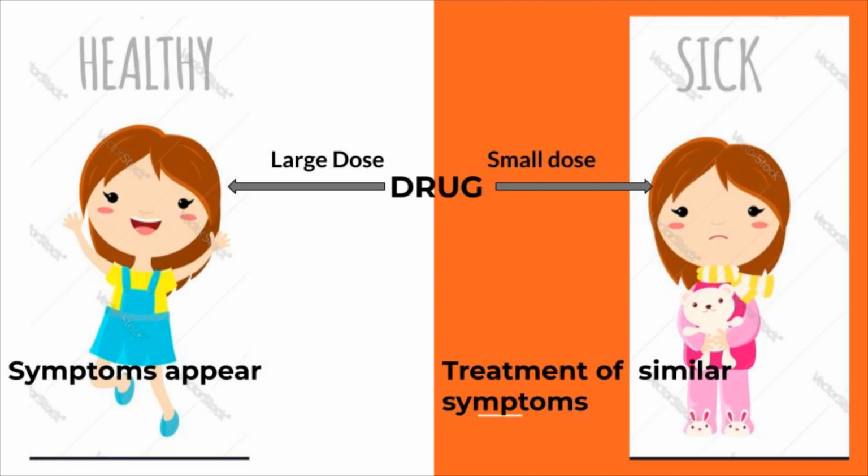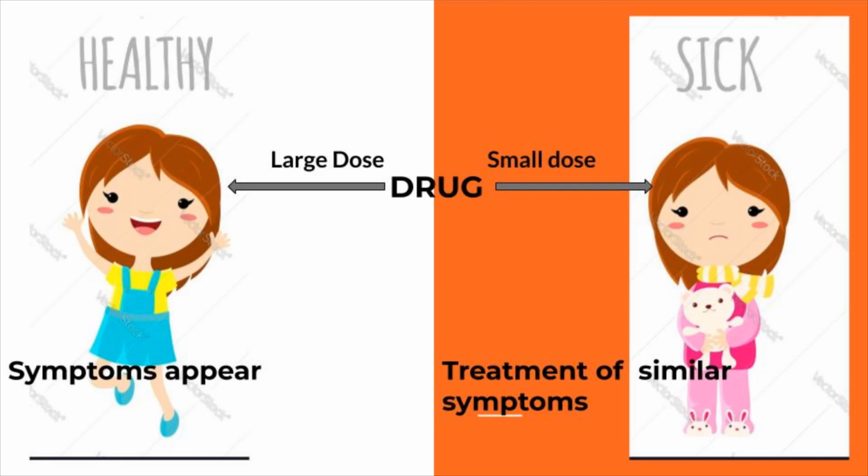In the homeopathic system of medicine, the drug substance in the center is given in large doses, in different concentrations, that is different potencies, to the healthy person. And the symptoms found after administration of that drug substance into the healthy person are recorded, they are noted.